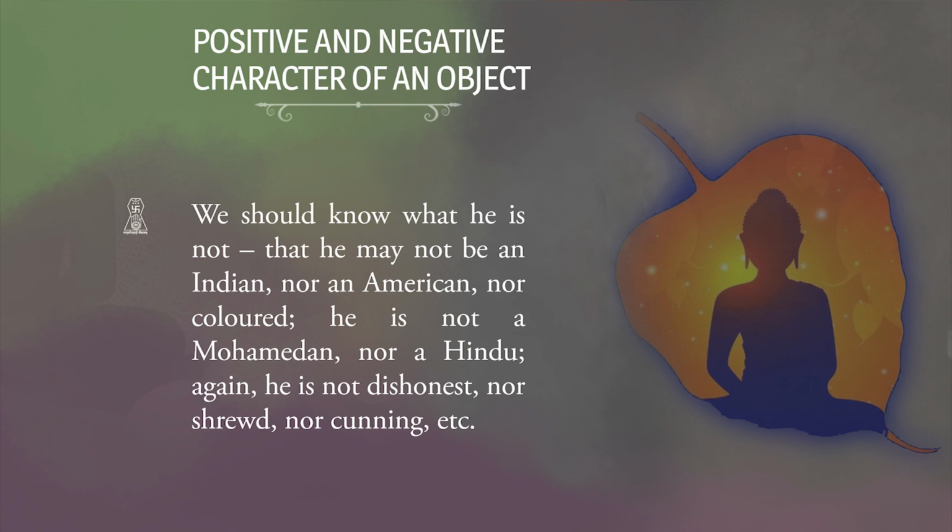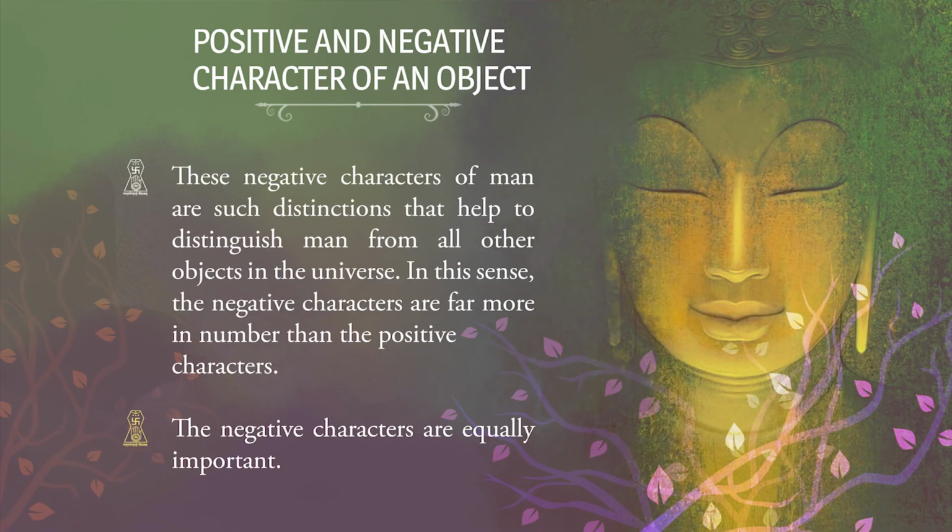As for example, when we say that he may not be an Indian, he may not be an American, he is not a colored person, he is not a Mohammedan, he is not a Hindu. Again, he is not a dishonest person, nor shrewd nor cunning, etc. That means those characters are not possessed by him. We also know that that particular person does not have those qualities.